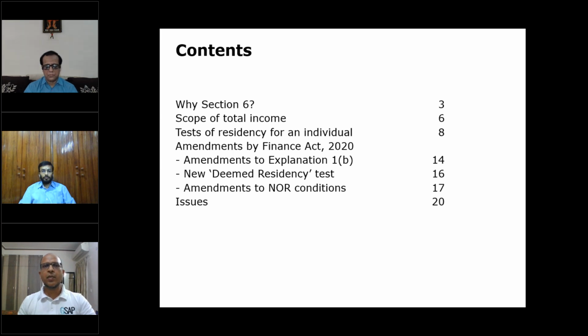These are basically three amendments. First amendment is with respect to Explanation 1B, which carves out certain exceptions from the definition of a residential status. Then a new deemed residency test has been introduced in the Income Tax Act. We will discuss that in detail. And lastly, we will discuss the amendments to the NOR, not ordinary resident, provisions of the Income Tax Act. And at the end, we will look at some practical issues.